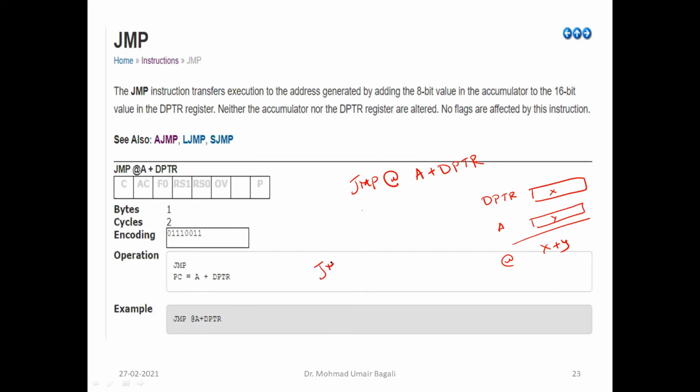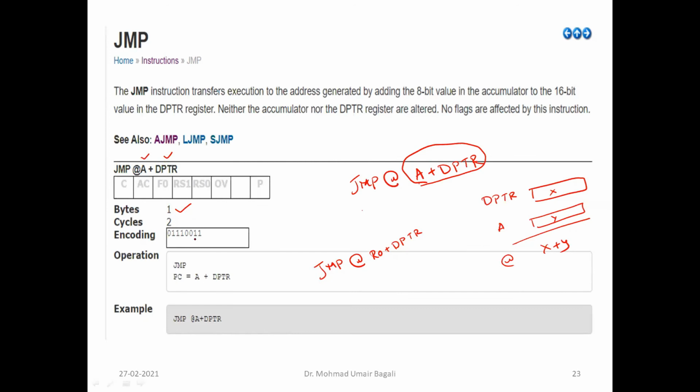You cannot write jump at the rate of R0 plus DPTR. You don't have such instructions. Only A plus DPTR is allowed. So they have restricted the size of this instruction to 1 byte, because A is implicitly mentioned within the instruction, and DPTR is also implicitly mentioned. So there is no operand required here. It is implicitly mentioned within the instruction itself. Therefore it is 1 byte.